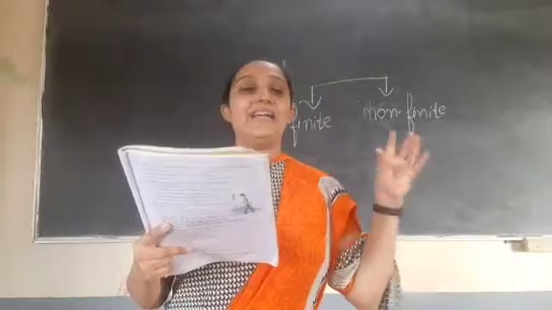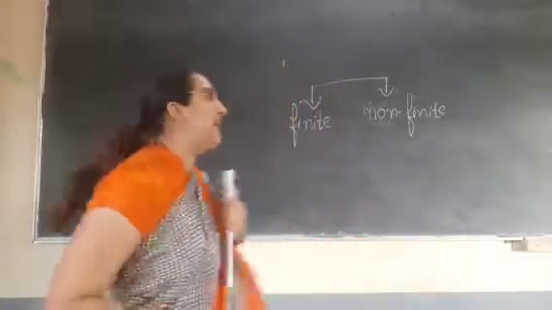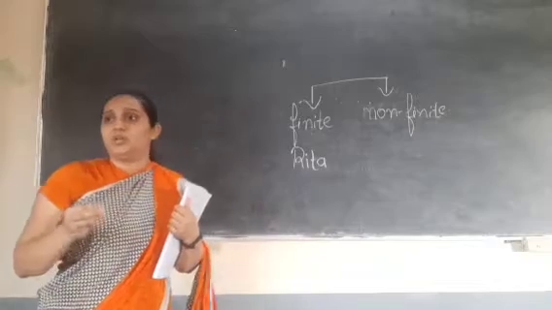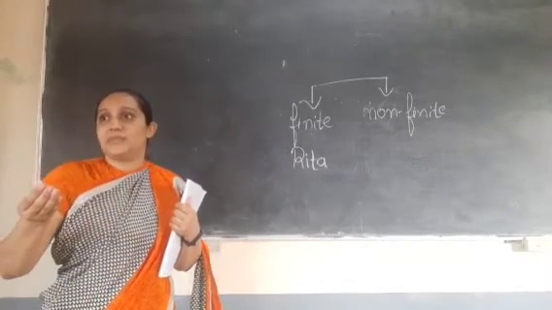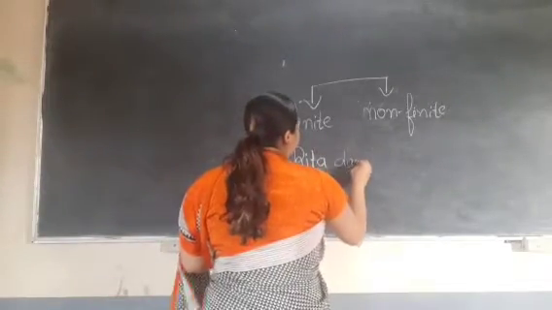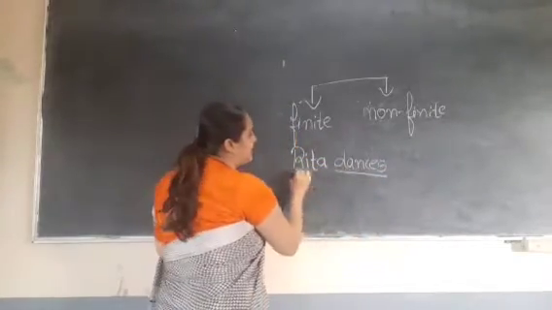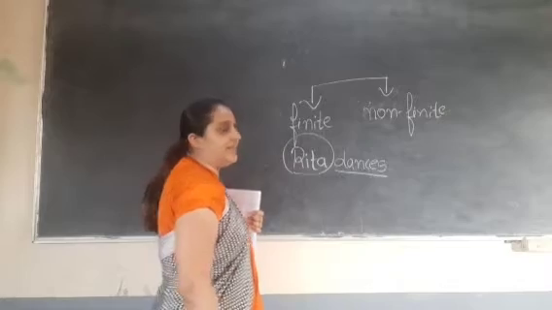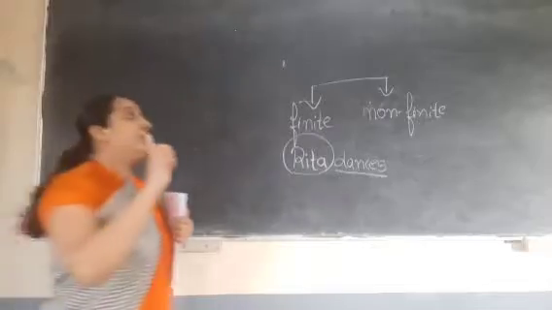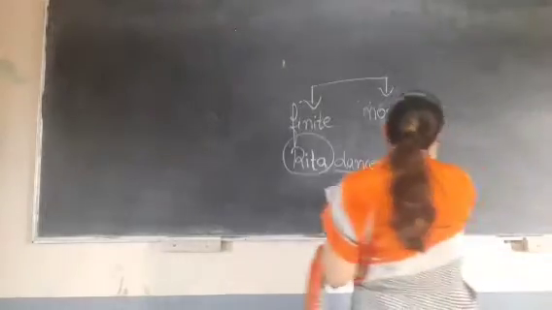Yes. The finite verbs are the main verbs that have a subject. For example, Rita is the name. Don't be so surprised by hearing the name. Right? Rita dances. So here with the verb dances, there is a subject Rita. Yes. That is what? Finite verb. Clear? Now non-finite you have to listen carefully because it has three things.